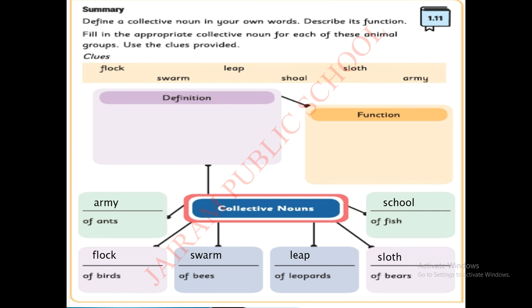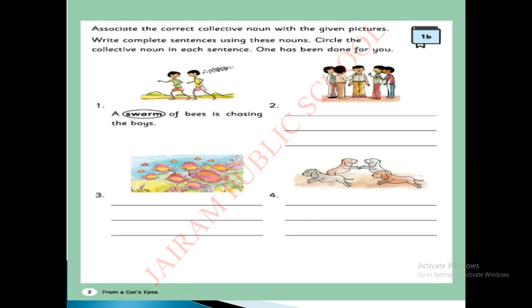Okay, children. Next, you have to take your companion book. This is an activity from your companion book. Okay, children. So, 1B the activity. Associate the correct collective nouns with the given pictures. The pictures have been given. You have to write the collective nouns and you have to write them in sentences also. Write complete sentences using these nouns. Circle the collective noun in each sentence. Okay, see one picture they have given.